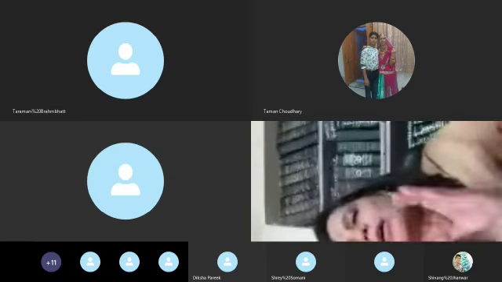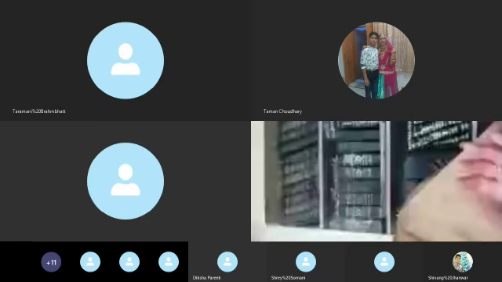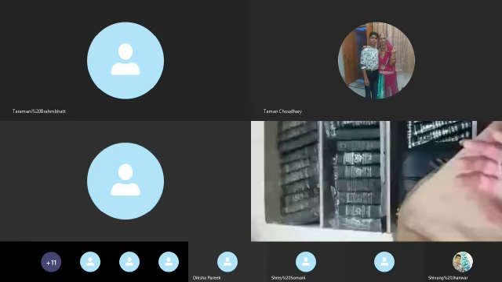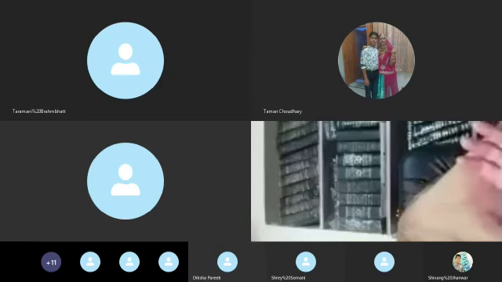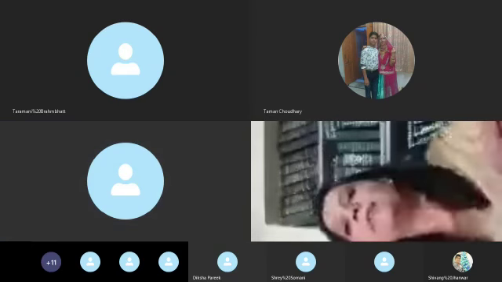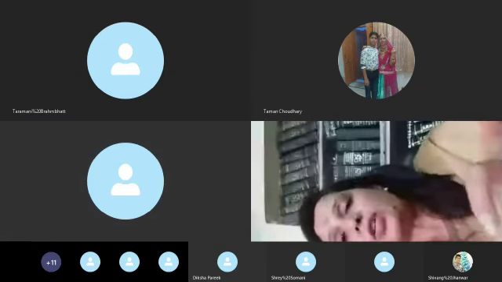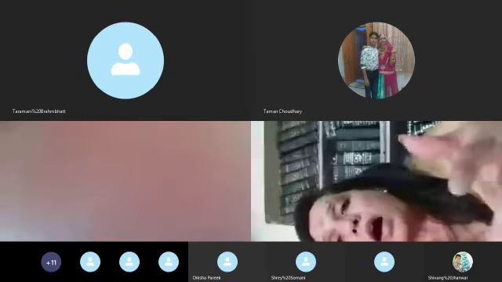So this is called the intercalated disc. What is the name? Intercalated disc. And the most important thing about cardiac muscles is the rhythmic contraction and relaxation, by which blood is pumped by the heart.